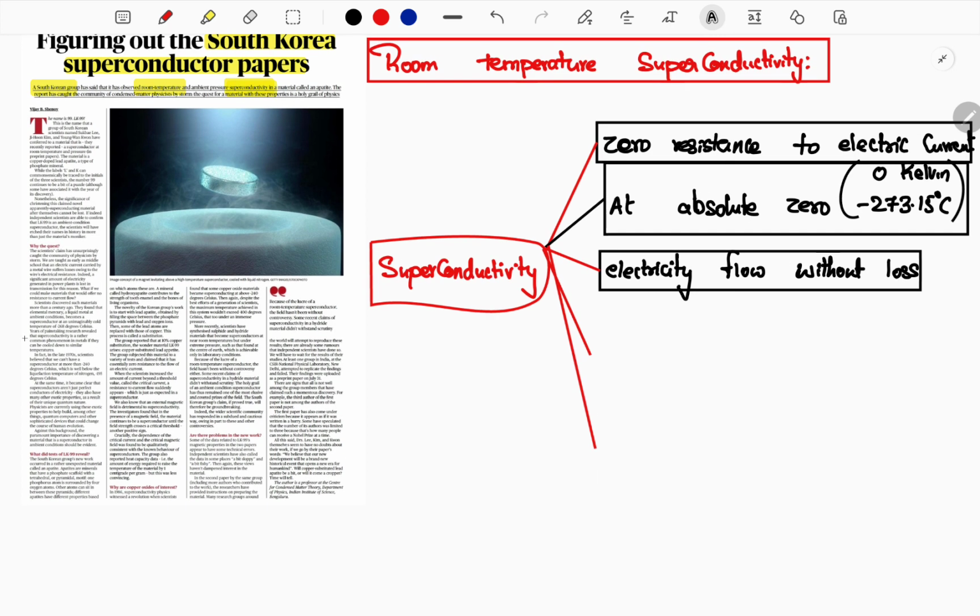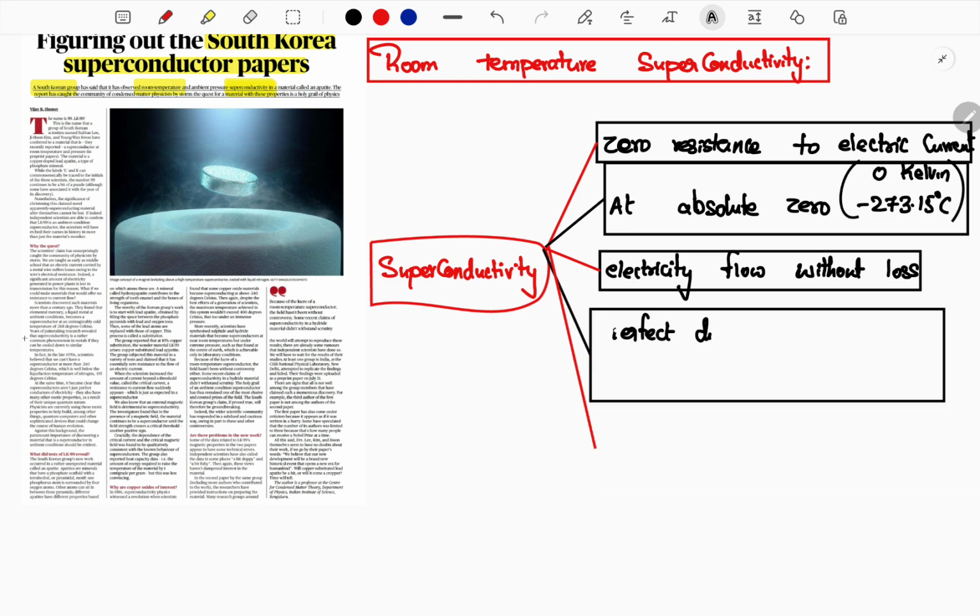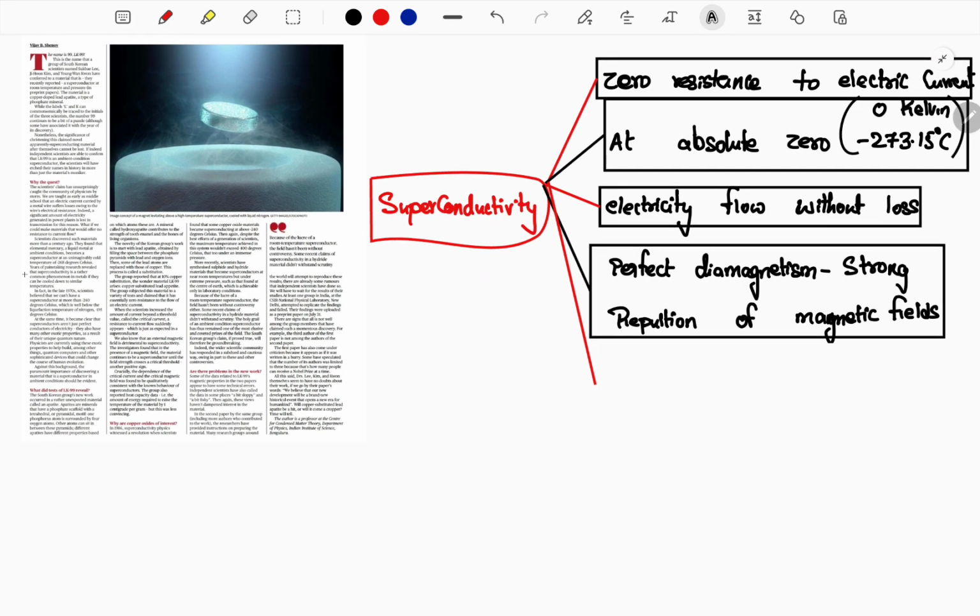And also superconductivity is a feature which exhibits perfect diamagnetism. What is perfect diamagnetism? Diamagnetism is a strong repulsion of the magnetic field. So the material will be repelling the magnetic field very strongly.